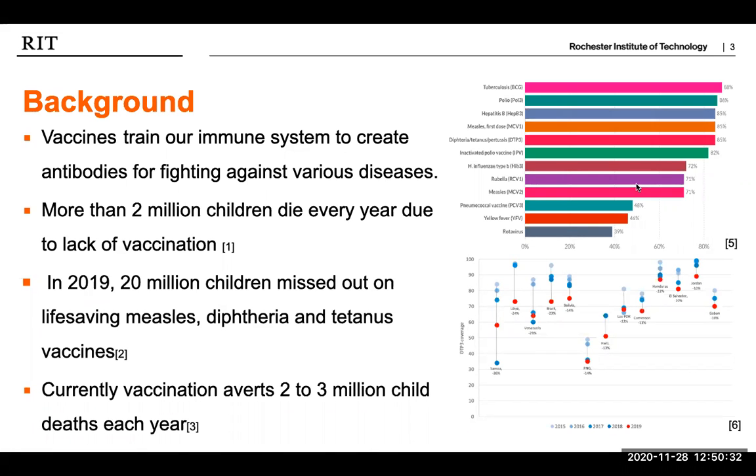Now, vaccines deliver antigens to individuals, which allows the body to trigger an immune response to fight off certain diseases. Vaccines are life saving, but due to supply shortages and scheduling difficulties, they are not available to everyone that needs them. More than 2 million children die every year due to lack of vaccination. In 2019, 20 million children did not receive the measles, diphtheria, and tetanus vaccines as depicted in the figures on the right. Currently, vaccination averts 2 to 3 million child deaths each year. The model we propose is intended to efficiently prioritize and schedule vaccine distribution such that a maximum amount of children receive these life saving vaccines.